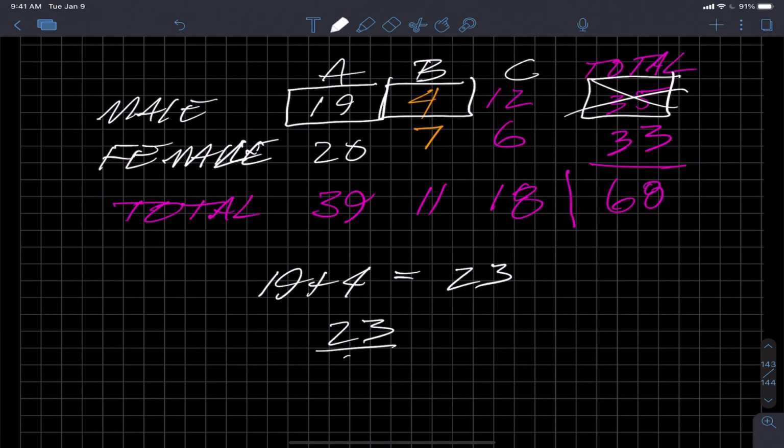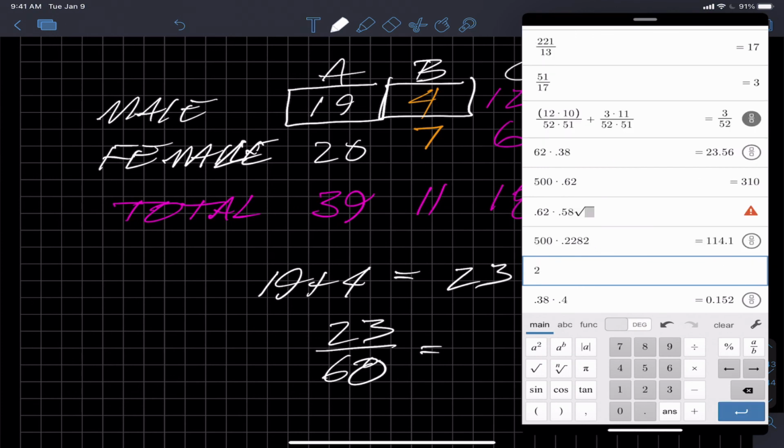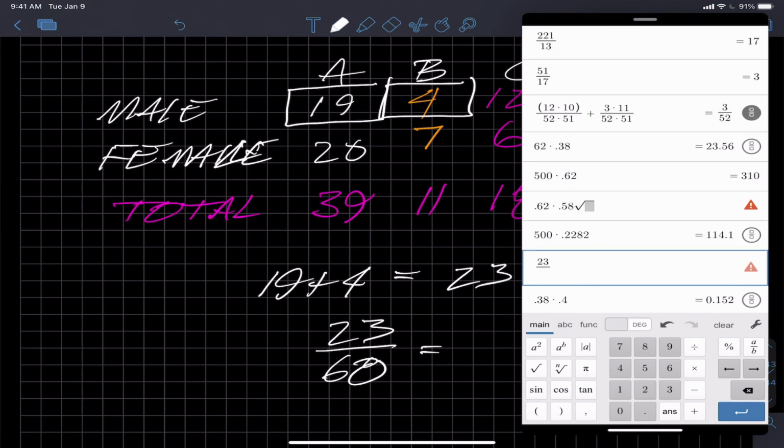So 23 divided by 68 is your answer. They want it rounded to four decimal places, so that's 0.3382.